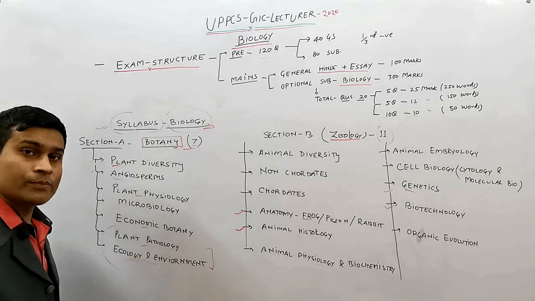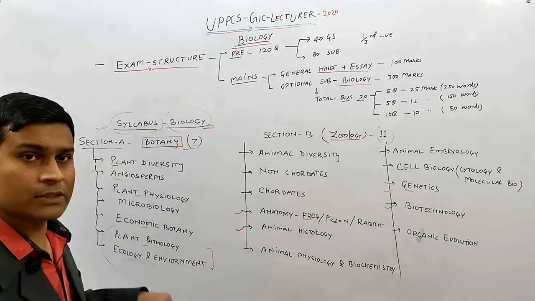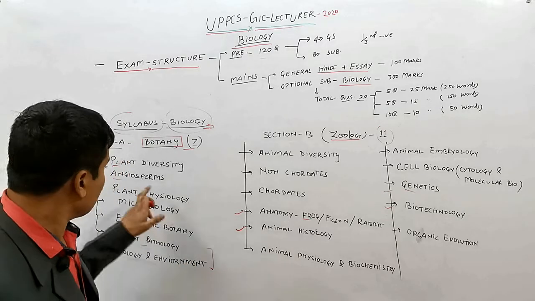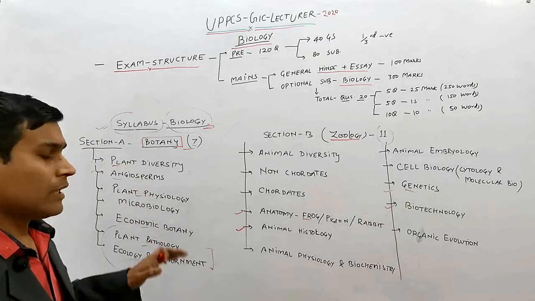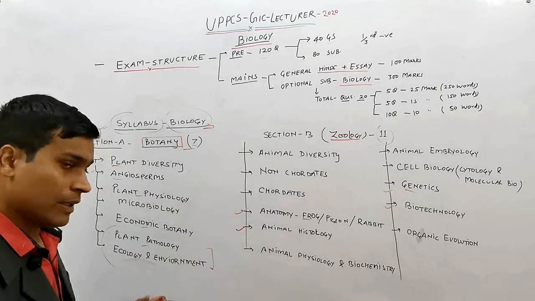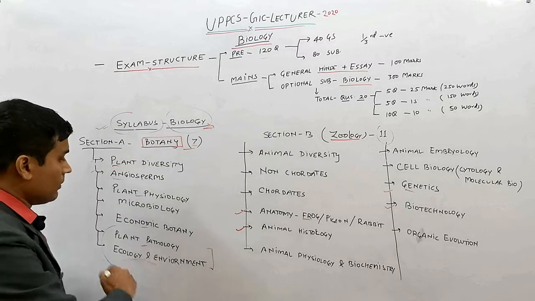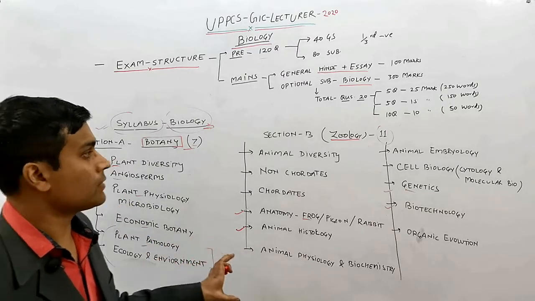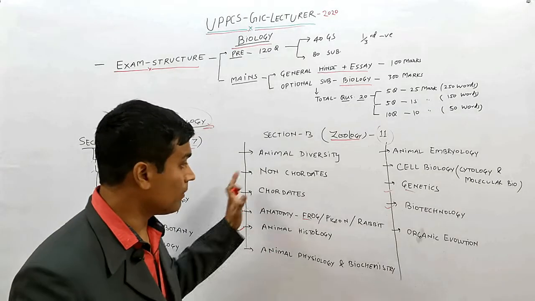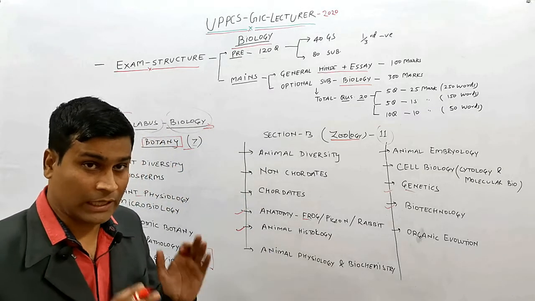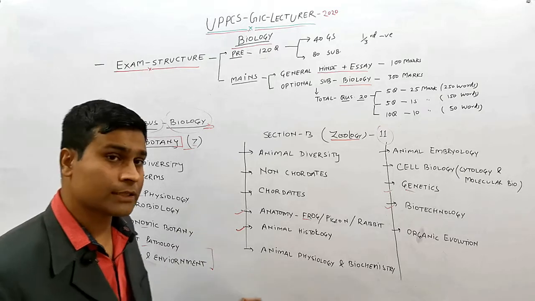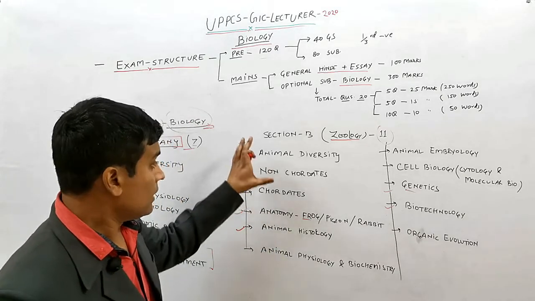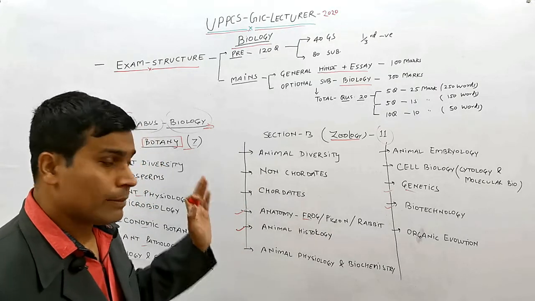Then angiosperms. Angiosperms contain various families, for example Solanaceae, Malvaceae, and others. And plant diversity covers which types of plants occur around you. This will be the syllabus of botany. Then the important part is zoology, and zoology contains the maximum important questions, and many technical questions will be asked from the zoology section also. This syllabus is divided into 11 subtopics.